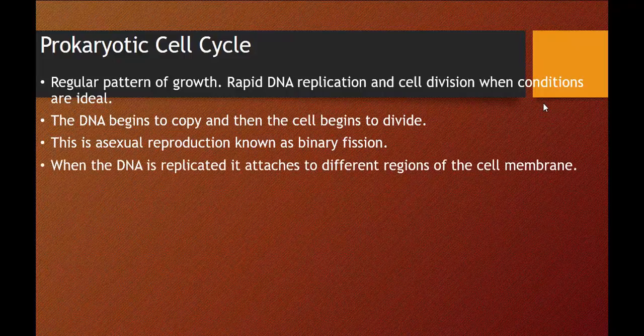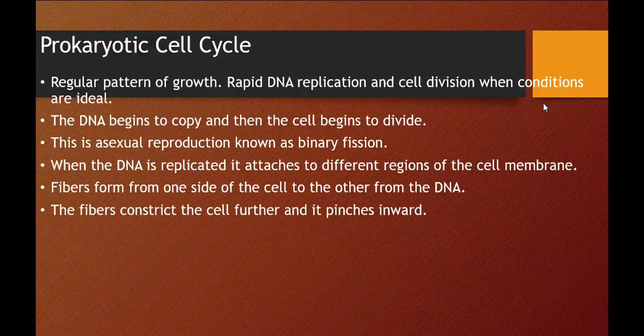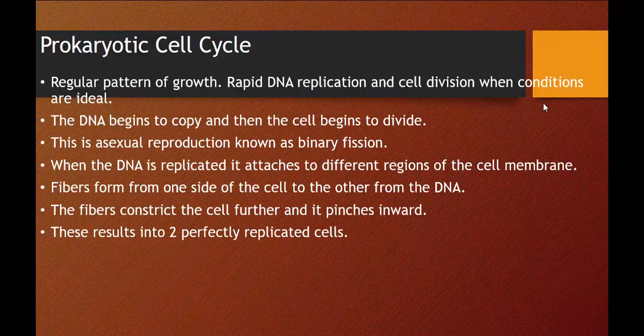Now, when the DNA is replicated, it attaches to different regions of the cell membrane. Fibers form from one side of the cell to the other side from the DNA. The fibers constrict the cell further and it pinches inward. Now, this pinching inward results in two perfectly replicated cells. It's identical to the cell it's being produced from, and you have two identical cells. That is asexual. There's no partner needed here. It can do it on its own.